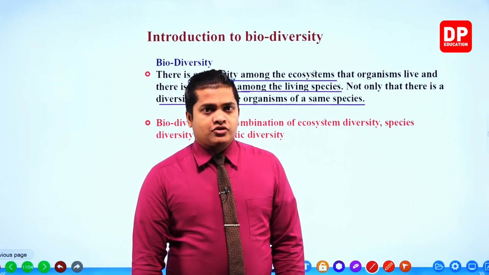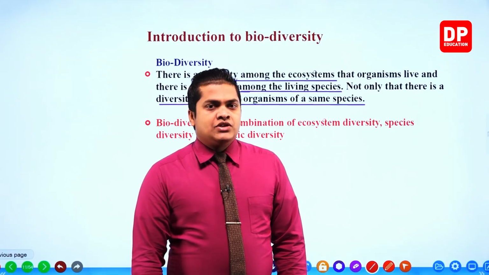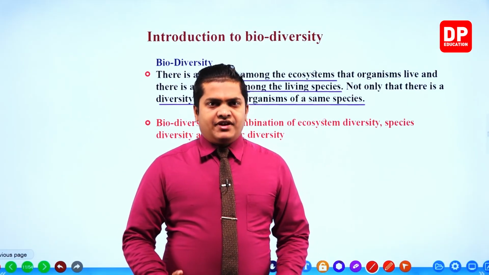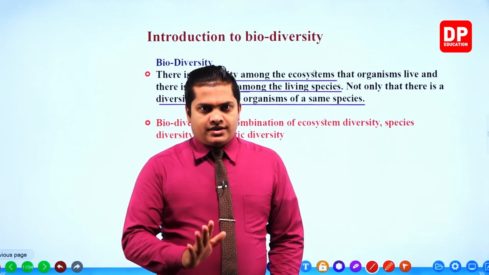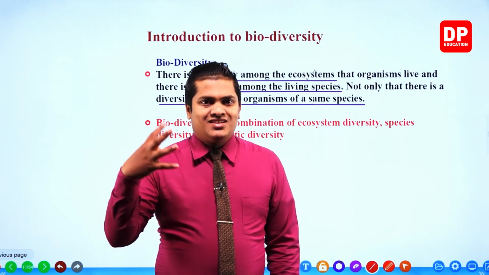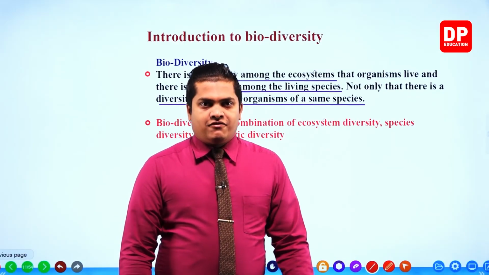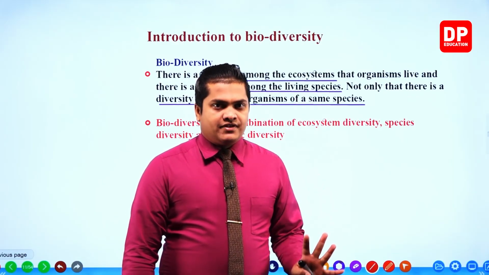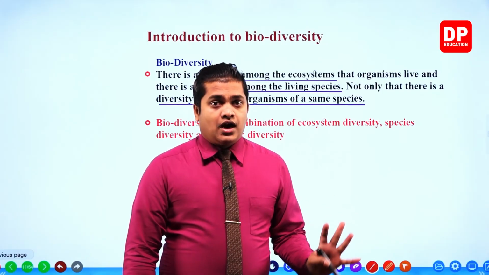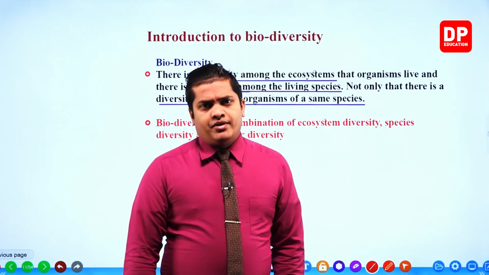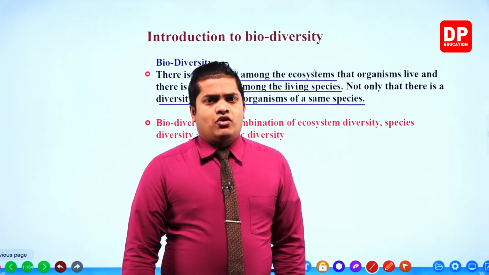Remember, biodiversity consists of different kinds of categories like species, genetic, ecosystem, and so on. We have focused mainly on those three categories under biodiversity. So biodiversity means all of these differences that can be observed within living organisms.